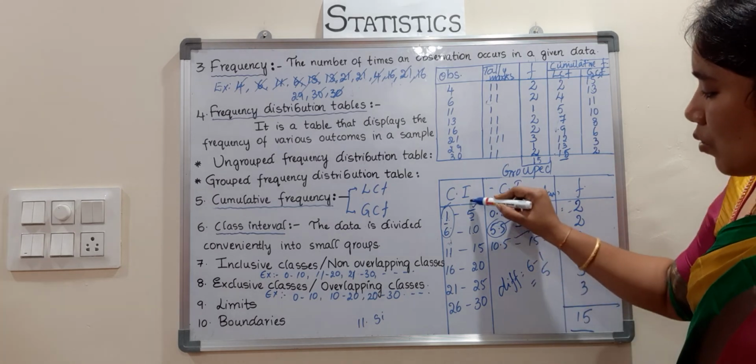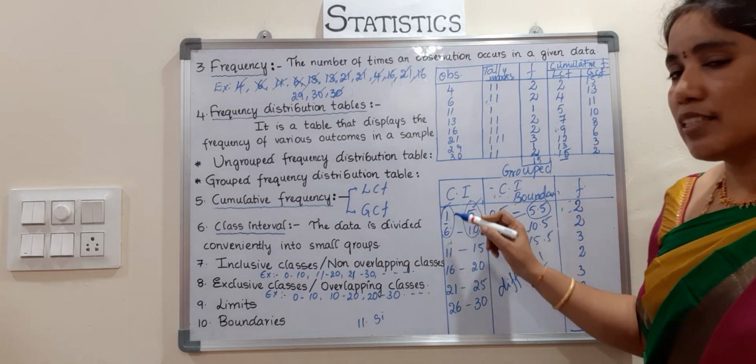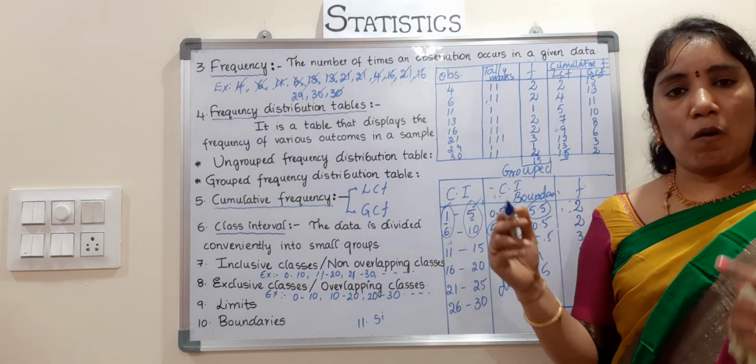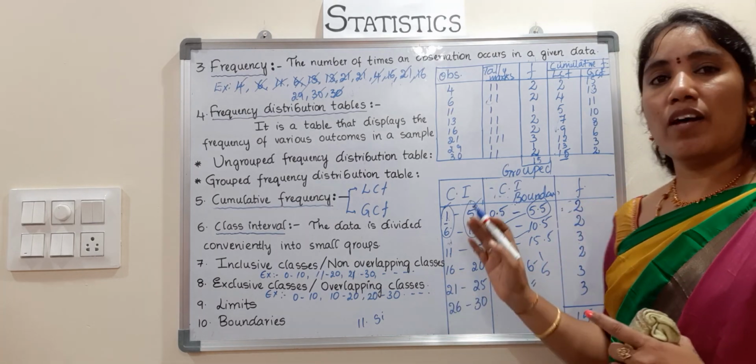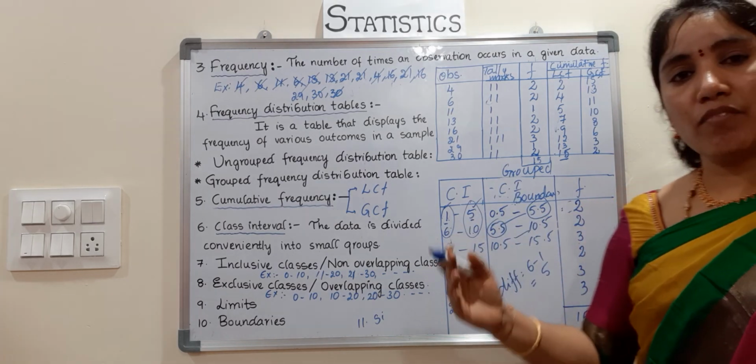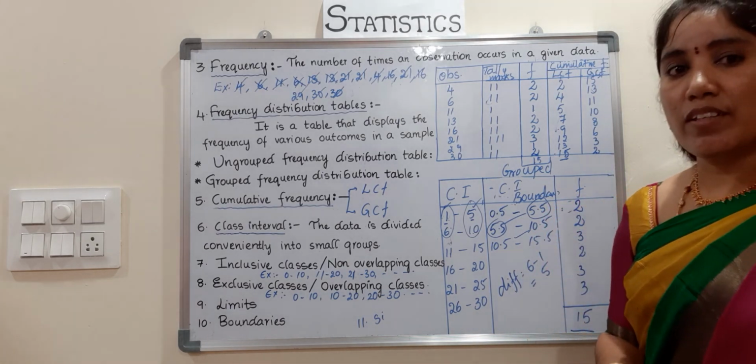Two consecutive upper limits also, 10 minus 5 is 5. So two consecutive upper limits or lower limits, or upper boundaries or lower boundaries, it's called the size of the class. Size of the class is also called the length of the class or the width of the class.